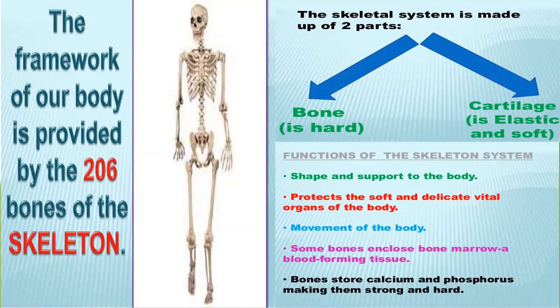There are different functions of the skeletal system. The skeletal system holds the whole body together and gives a proper shape and support to the body. The skeleton protects many delicate internal organs of the body such as the brain, lungs, liver and spinal cord. The skeleton provides numerous points for the attachment of muscles of the body.